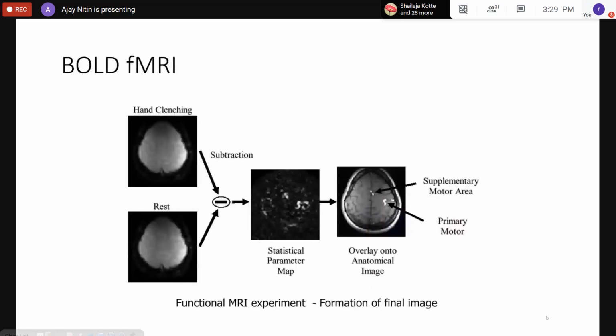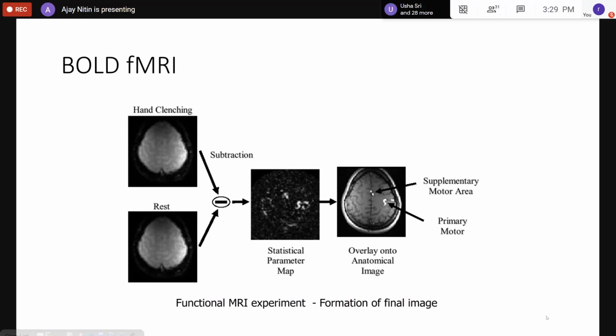This is an example of asking the patient to clench a ball. You give a ball and ask him to clench the ball, you take an image, and you ask him to stop clenching, take rest, and you take an image, right? And these two images produce a difference in the image. You try to subtract that, and you see the highlight. You can see where the activity is, and then you map that activity to the brain structure, and you try to see how the brain is functioning.